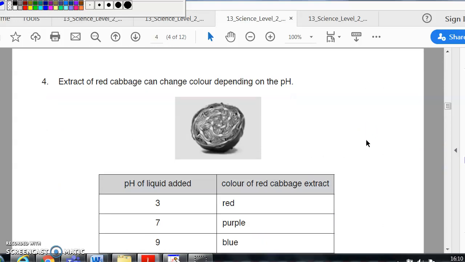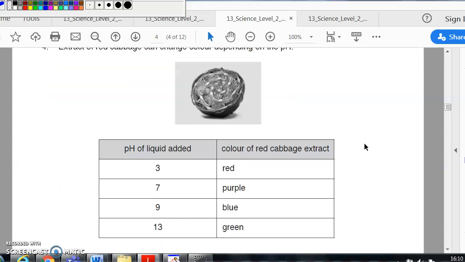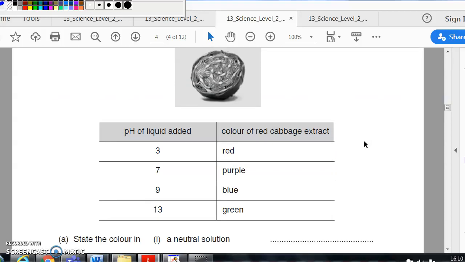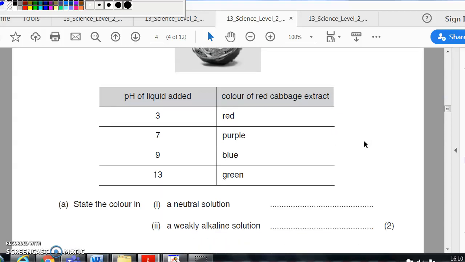Next one. Red cabbage indicator. That's an experiment you have done. So this is the colour it goes in different solutions. So state the colour in a neutral solution. So looking at 7, so we would say it is purple. In a weakly alkaline solution, so above 7 but not too much above it, so 9, so we would say it's blue.